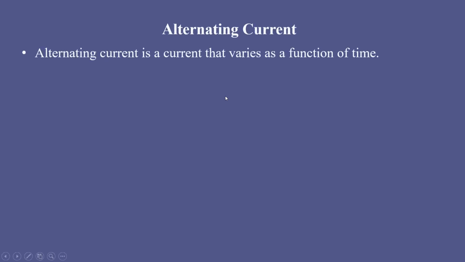In today's class, we will consider the fundamentals of alternating current. It is simply called AC. AC means alternating current. So what is the meaning of AC? What are the major properties of AC? And other things we will consider in today's class.